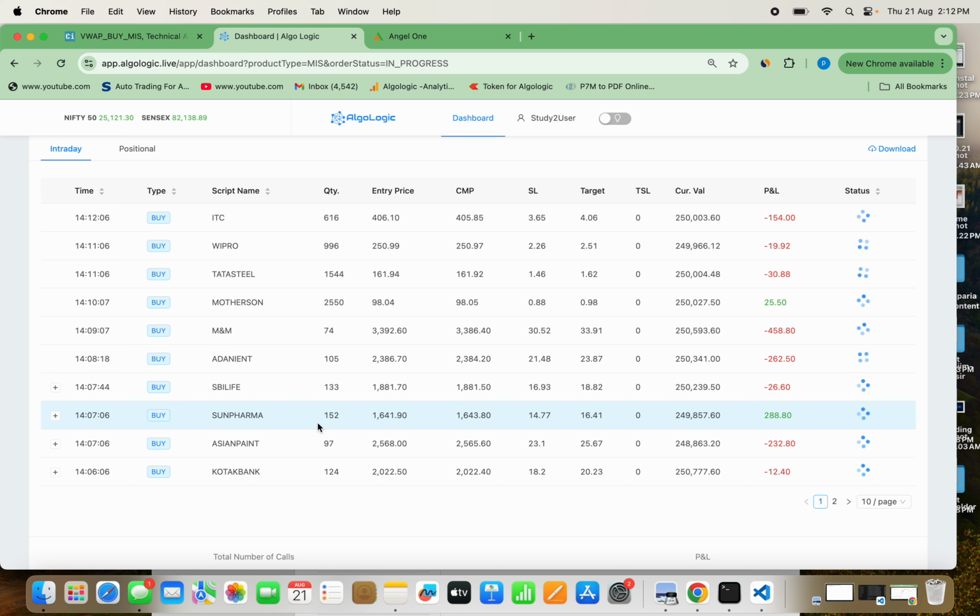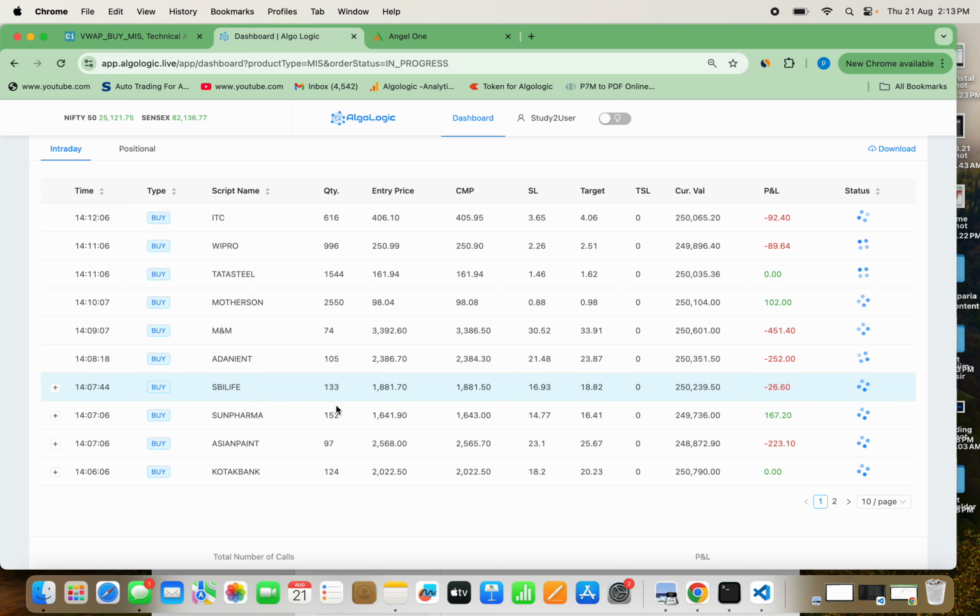So for Sun Pharma, it will take 50,000 rupees and divide it by the entry price, so you will get some number of shares. Now by default, every broker gives you a leverage, that means a limit. It will give you a limit of 5 times.